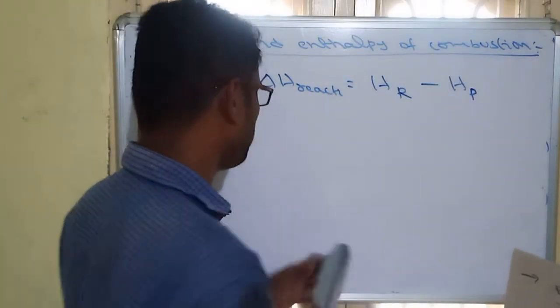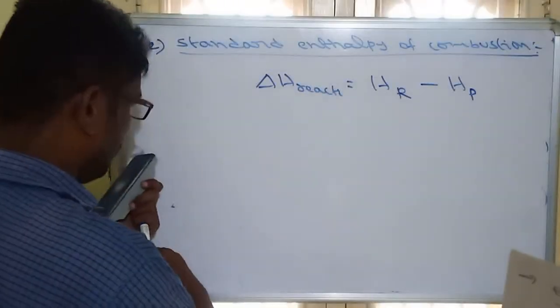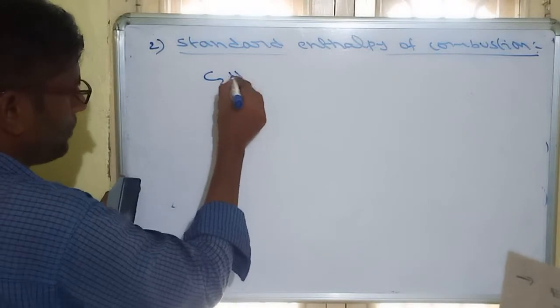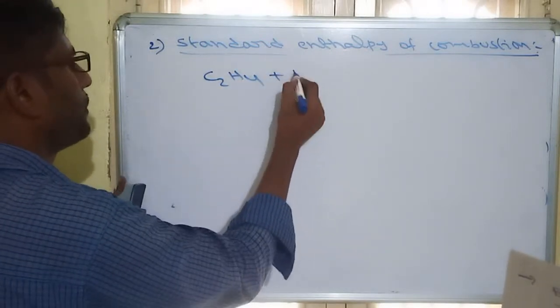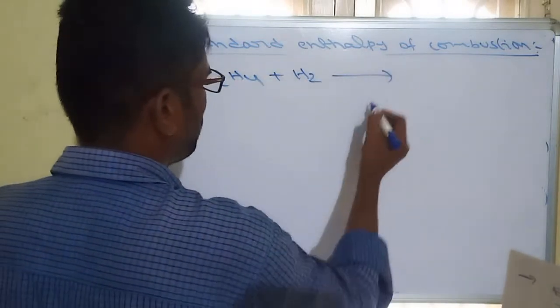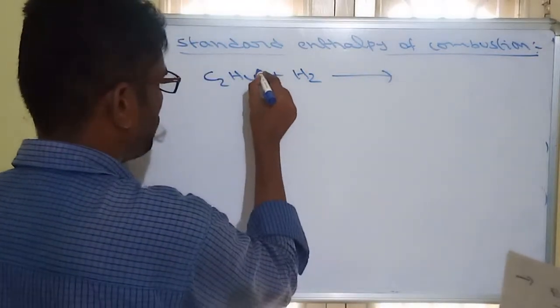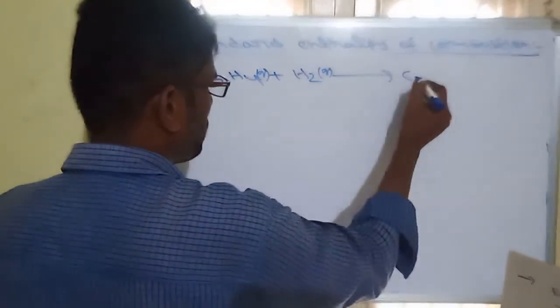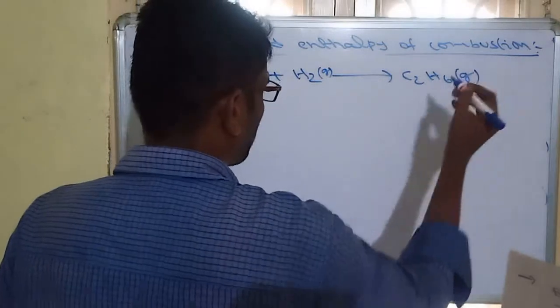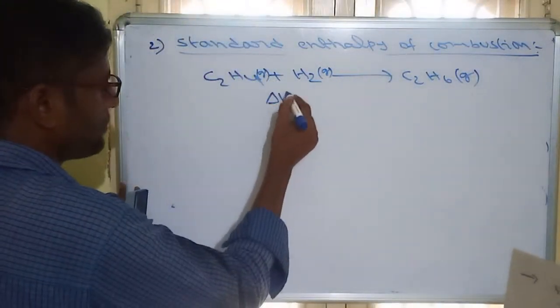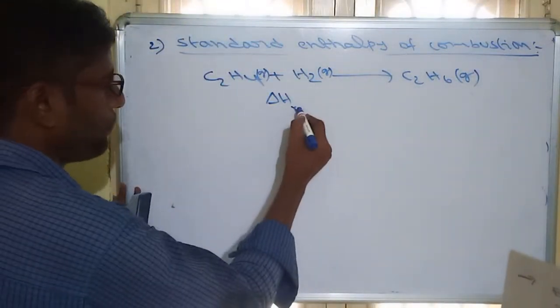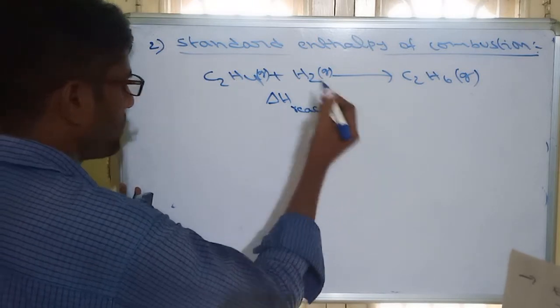See, for example, the question is given like this: C2H4 plus H2 produces C2H6 gas. In this reaction, we have to calculate the enthalpy of reaction.